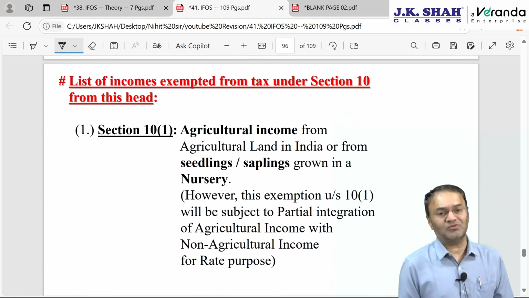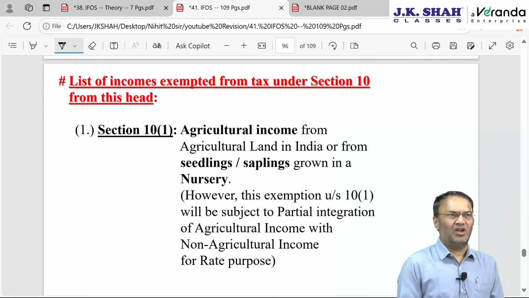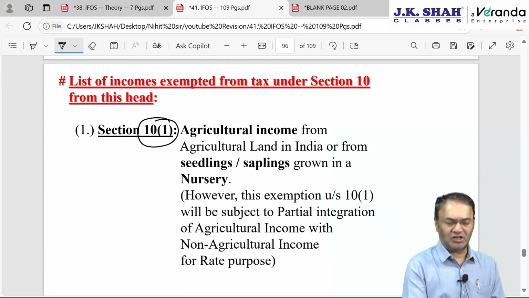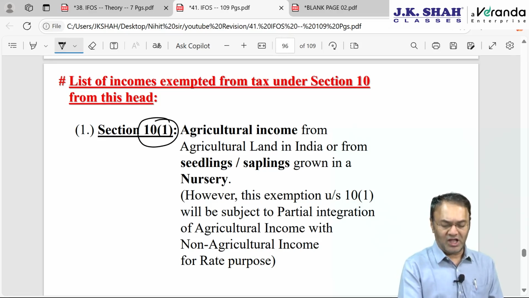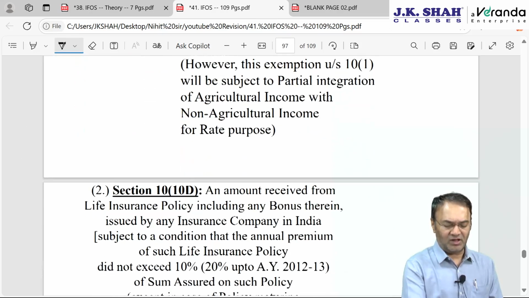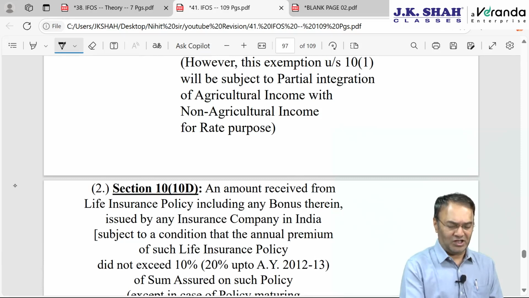Then I have a list of incomes which are exempt under this chapter. This is something ordinary. Section 10(1), you quickly glance through on your own. It is not a part of this chapter, but I have covered it here. Agricultural income 10(1) you know pretty well, from agricultural land in India.